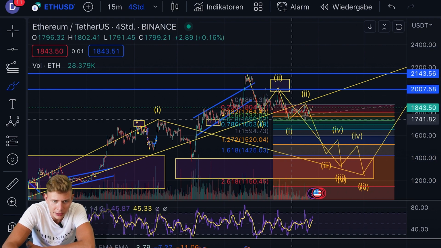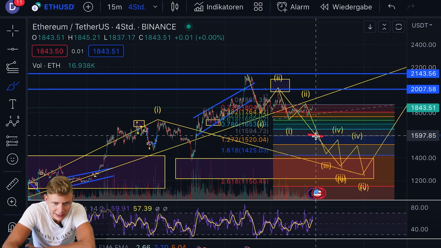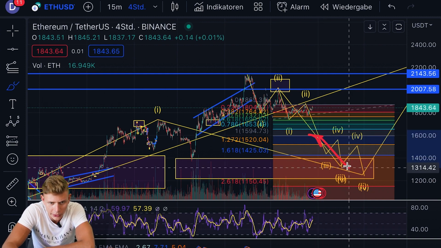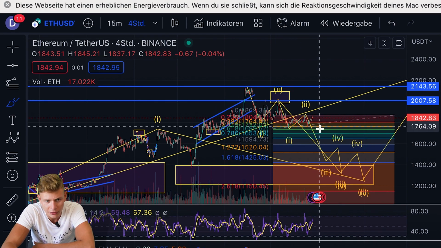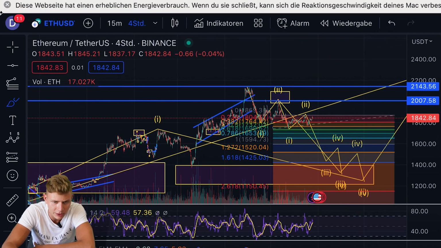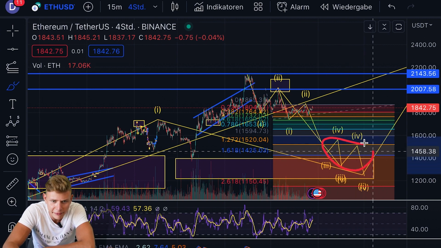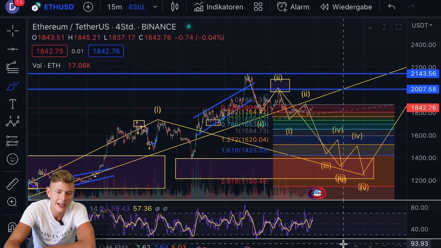And yeah, if we come below 1735, next key support is, as I said, here at 1595. If we come below it, yeah, there is not only one wave 4 to come, there are actually 2 1-2 setups, or 3 at the moment, which would mean that we are getting 2 wave 4 and 5s at the end. So be careful for that one.